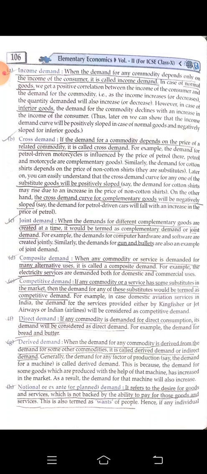Competitive demand. Competitive means competition, you can hear from the term itself. If any commodity or service has some substitute in the market, then the demand for any of these substitutes would be termed competitive demand.